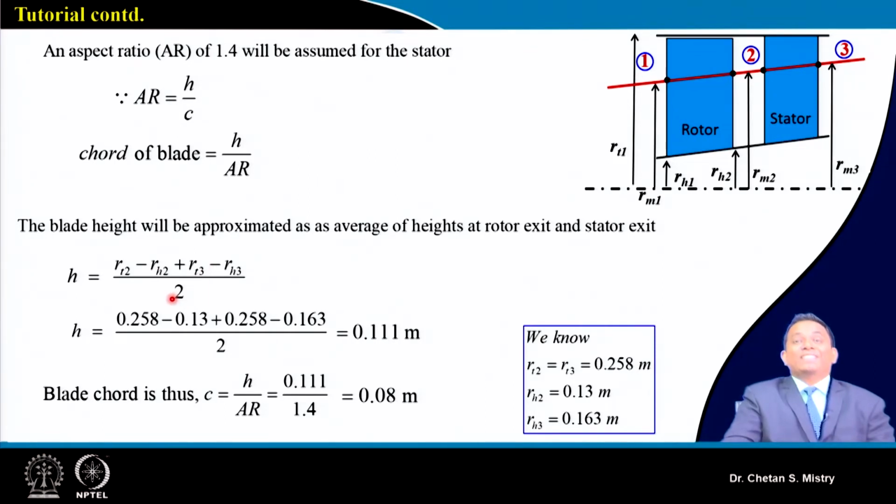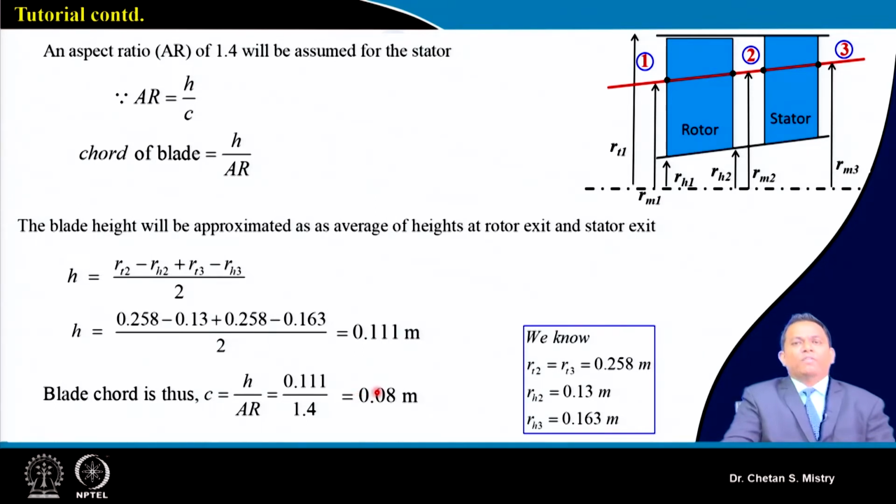So this is my average height, in line with what we have done for our rotor. Same way you can calculate your average height for the stator, and this is coming to 0.11 meter. Now this chord calculation is coming as 0.08 meter. So we can say this is in line with what we are expecting.